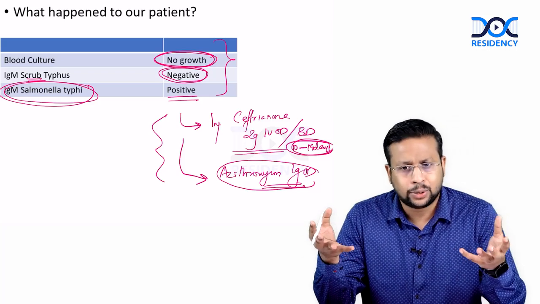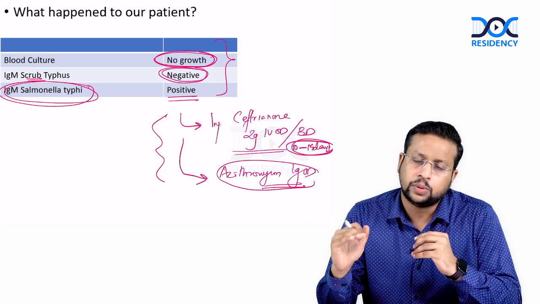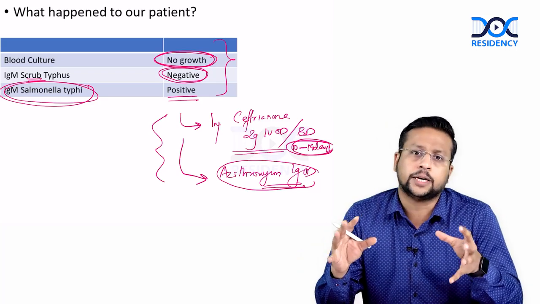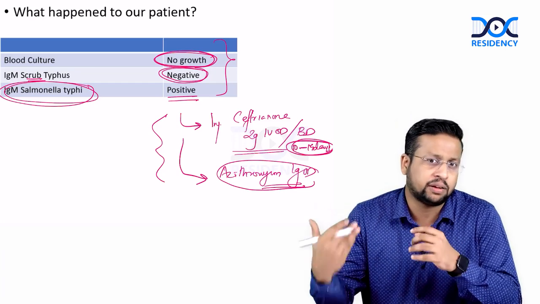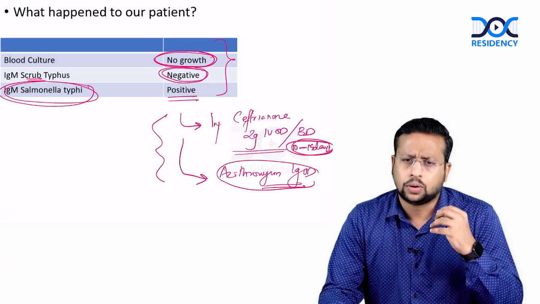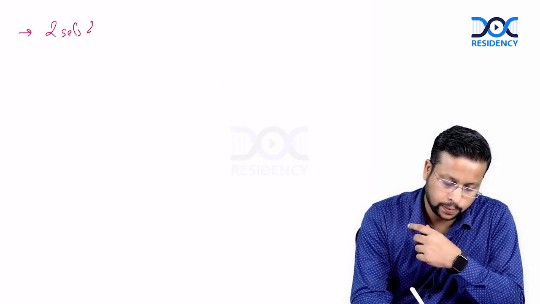So this is the most common cause of prolonged fever that will present to you: enteric fever. Blood cultures are extremely important, even if their sensitivity is low, because if it comes positive, it gives us a definite diagnosis. So whenever such patients come with fever, you should send 2 sets of blood cultures.